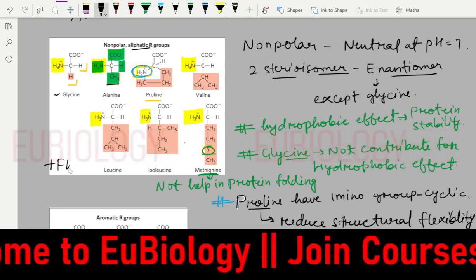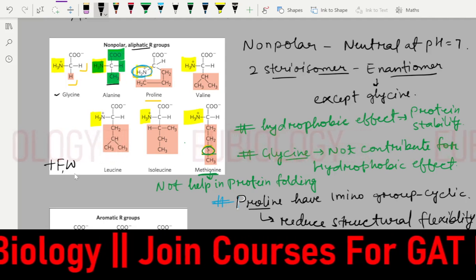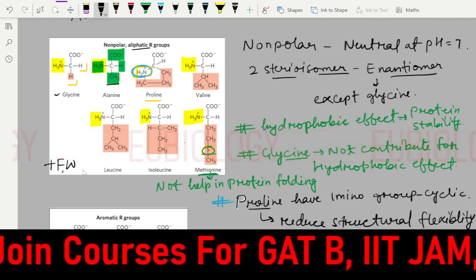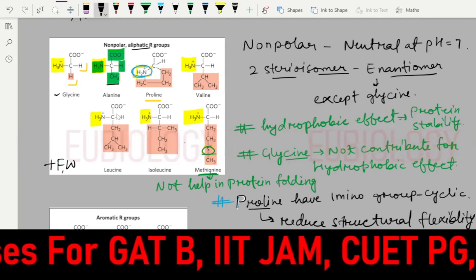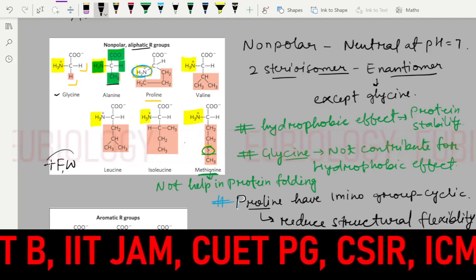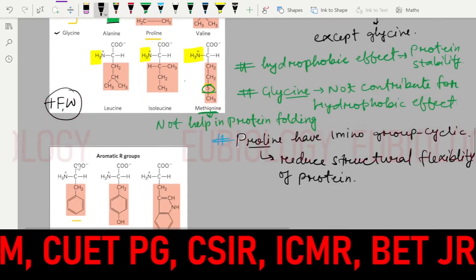You have to add phenylalanine and tryptophan in the non-polar amino acids, but not aliphatic. These are the aromatic. We'll see now.